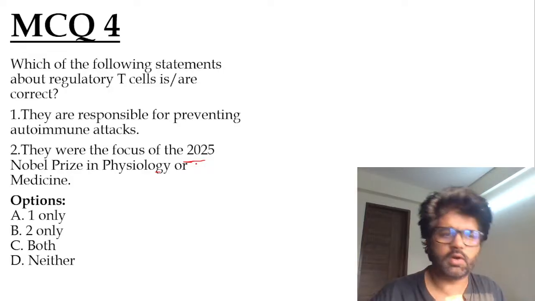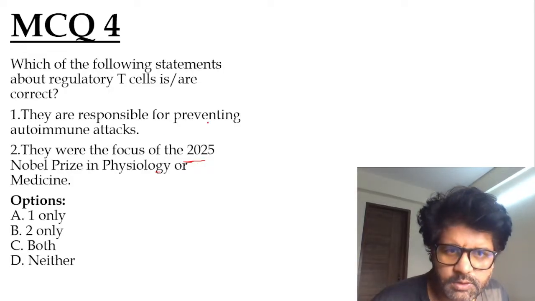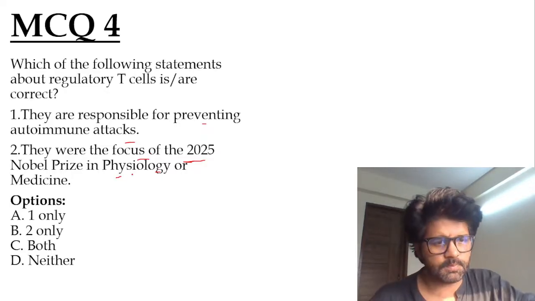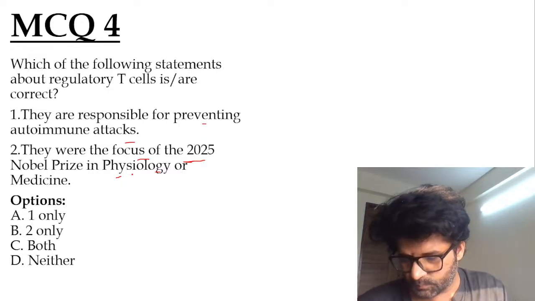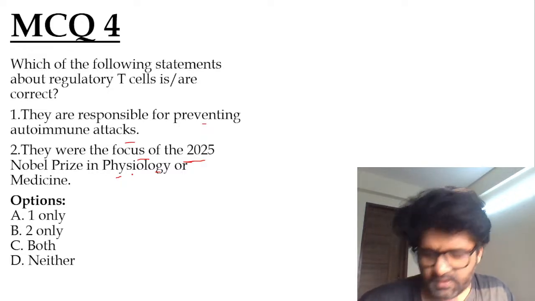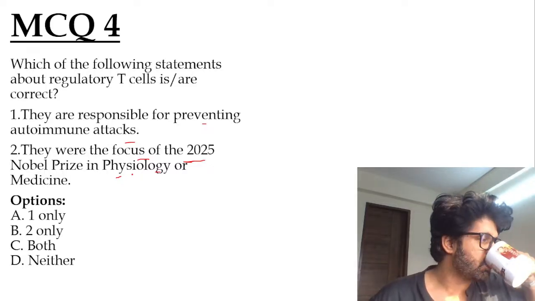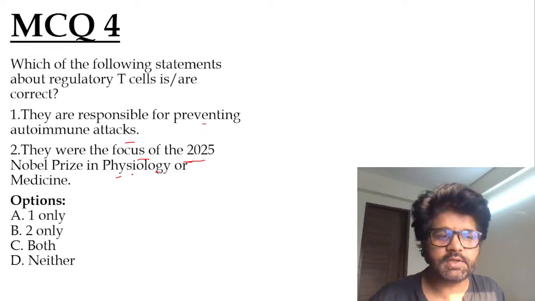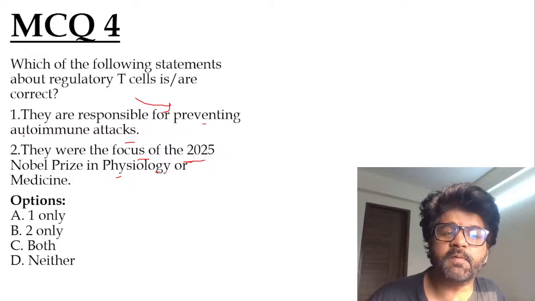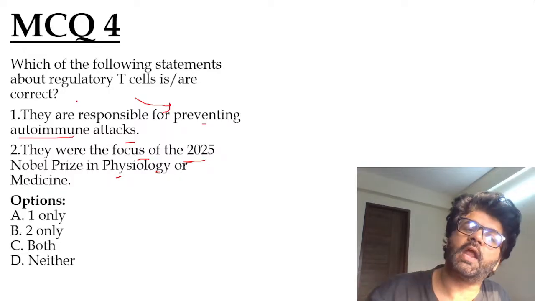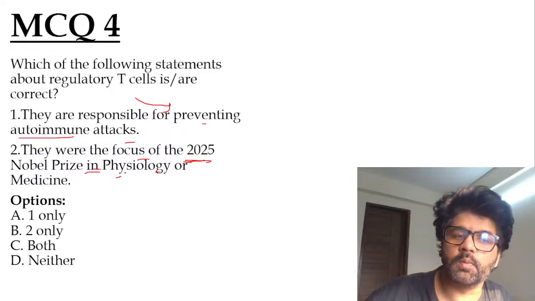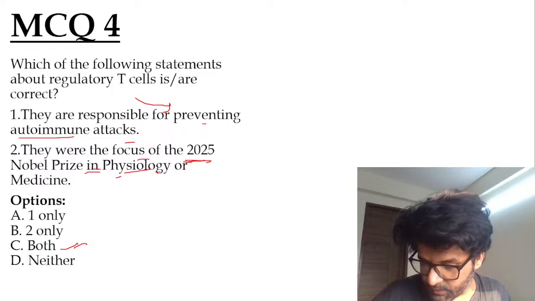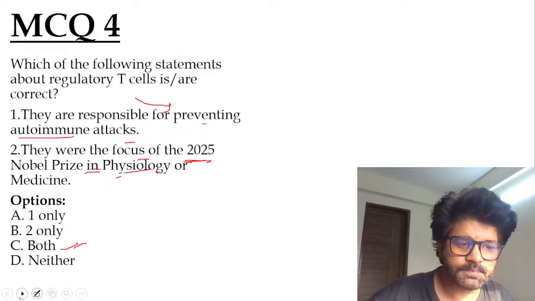Which of the following statements about regulatory T cells is or are correct? They are responsible for preventing autoimmune attacks. They were the focus of the 2025 Nobel Prize in physiology or medicine. Harshini has given the answer. Iltush has given the answer. Gajanan has stated. See, both the answers are correct. T cells are responsible for preventing autoimmune attacks, that our immune system is not attacking our own body. And they were the focus of the 2025 Nobel Prize in Physiology or Medicine. Both the statements are correct. The answer is C. Very good, as stated by Harshini, Iltush, Gajanan, and Any.